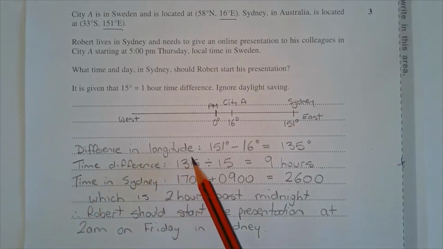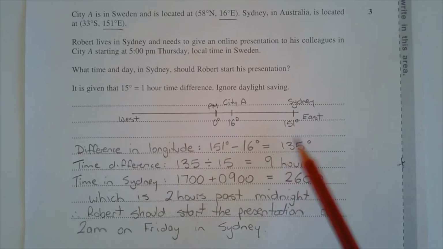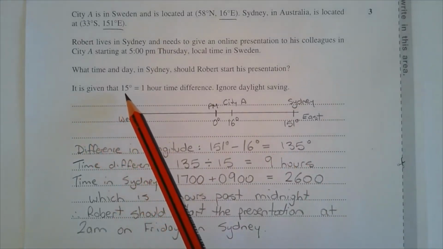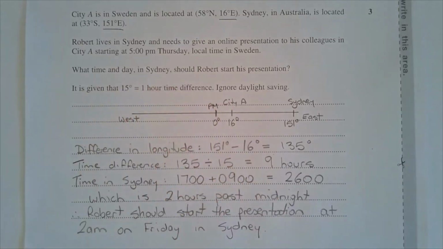Now the difference in longitude is 151 degrees minus 16 degrees, which equals 135 degrees. And it is given that every 15 degrees difference in longitude is equivalent to 1 hour time difference. So the time difference is found by taking 135, dividing it by 15, and that gives 9 hours. So Sydney is 9 hours ahead of City A.